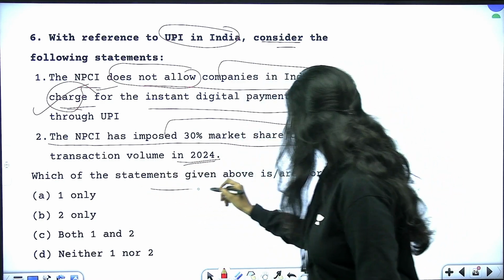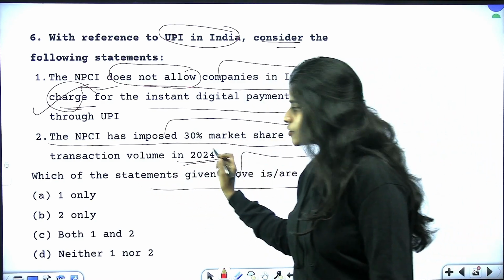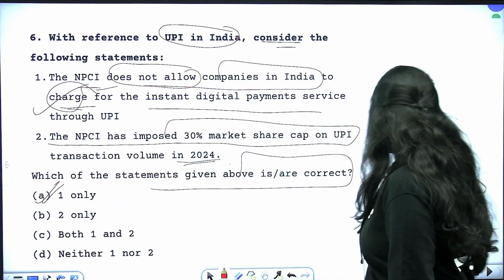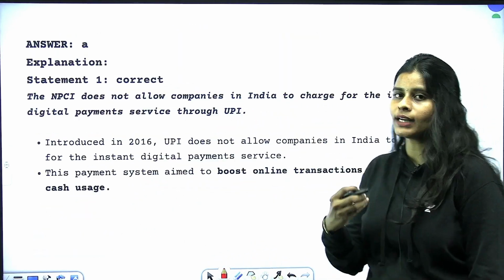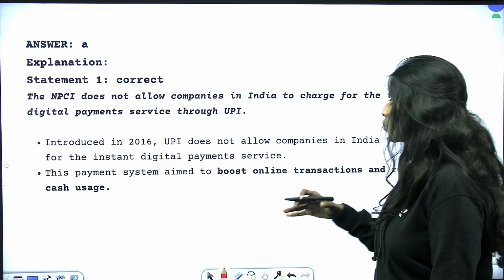So which of these statements given above are correct? So it is statement 1 only. Statement 2 is not correct. Why? Because we have not implemented it yet, although it was proposed.